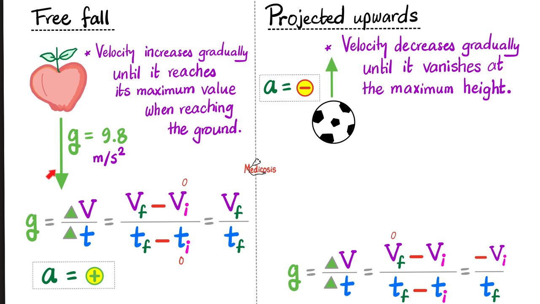When something is being dropped from a height, like this apple falling from a tree, the acceleration in the y direction, or the acceleration caused by gravity, of course, has to be a positive sign because I'm accelerating, I'm speeding up and speeding up and speeding up as I fall. Conversely, if this ball is kicked vertically upwards, it will start very fast and then it will slow down and down and down. So the acceleration here is negative because acceleration is also a vector. It has a magnitude and a direction. The direction is denoted by the sign. Positive sign if you're speeding up, or negative sign if you're slowing down.